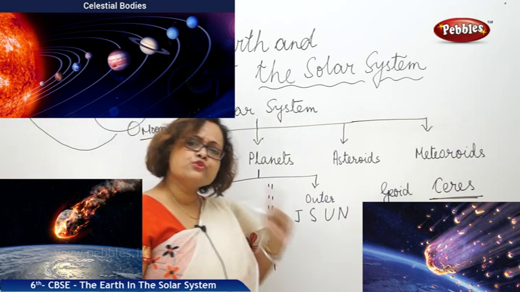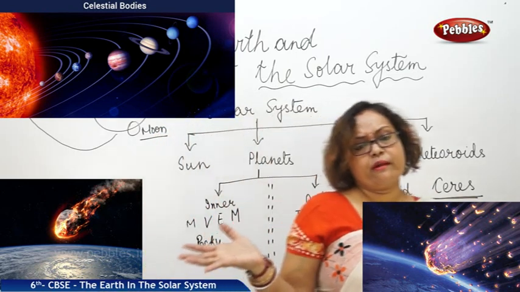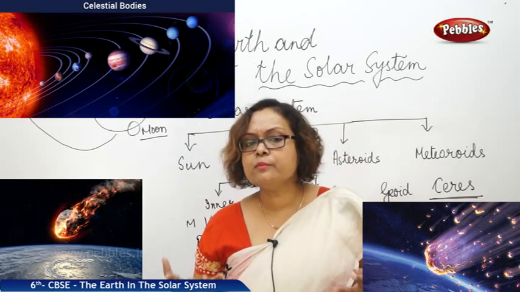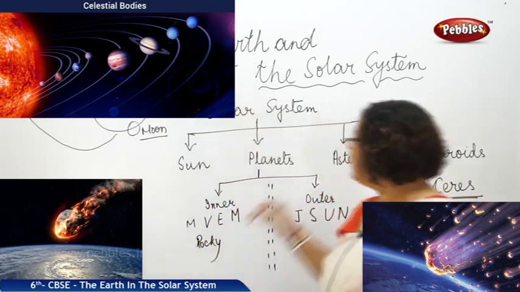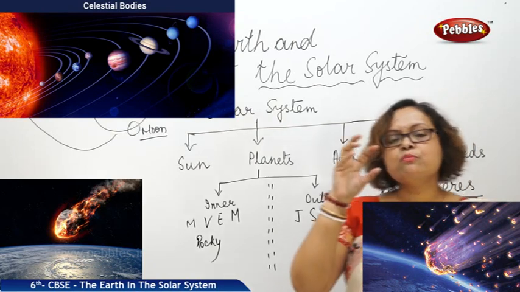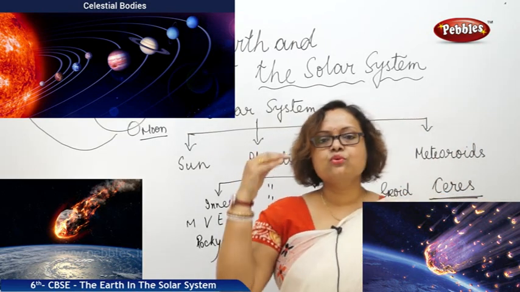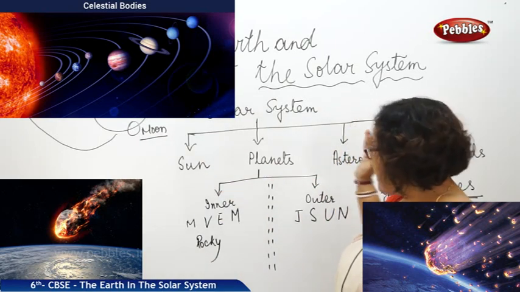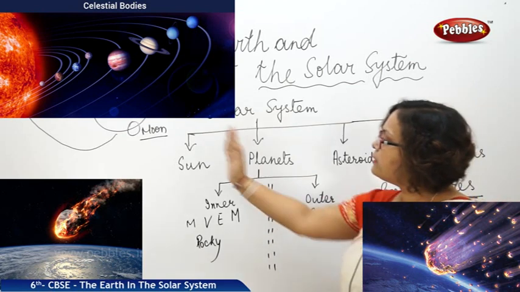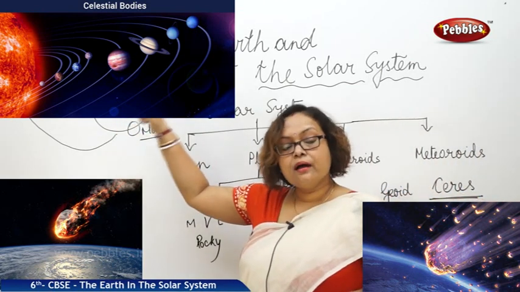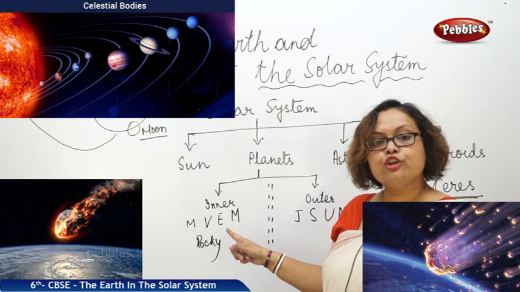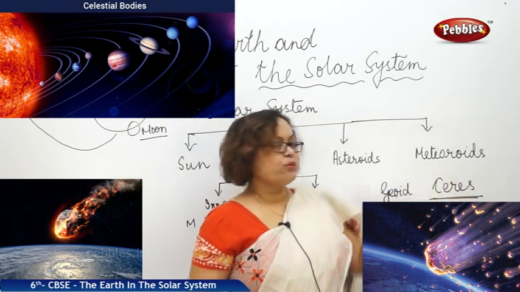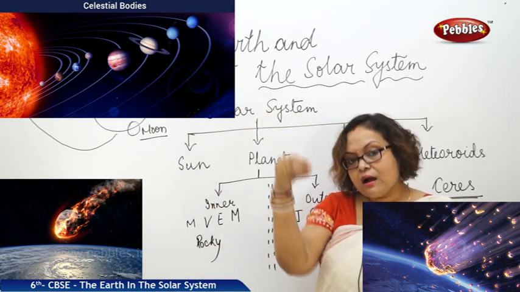Do you remember the shooting star? Maybe your grandma sometimes told you to close your eyes and pray to the shooting star, and your wish will be fulfilled. They are nothing but meteoroids. Meteoroids are small rocks that are moving in the solar system. Even when they come nearby any planet, you know that these planets have their gravitational pull. So due to the gravitational pull of the planets, these meteoroids come into our sky.